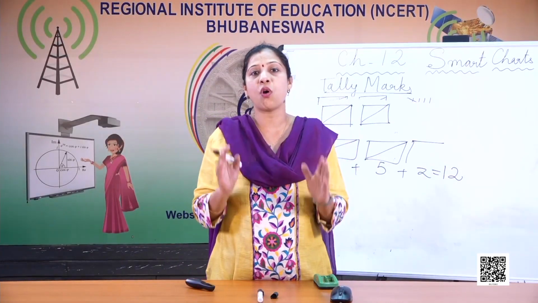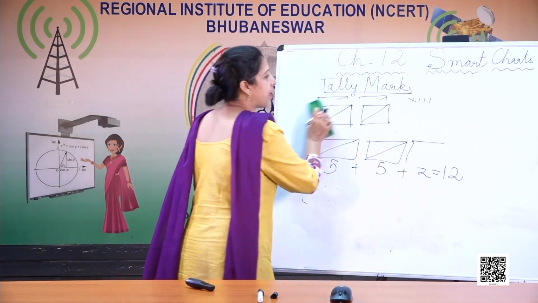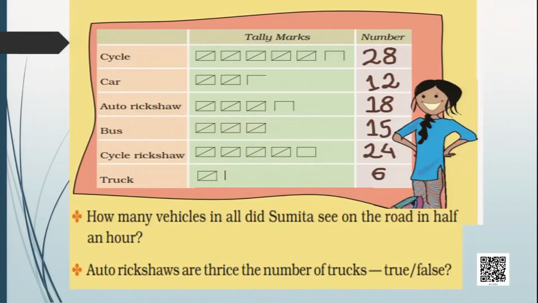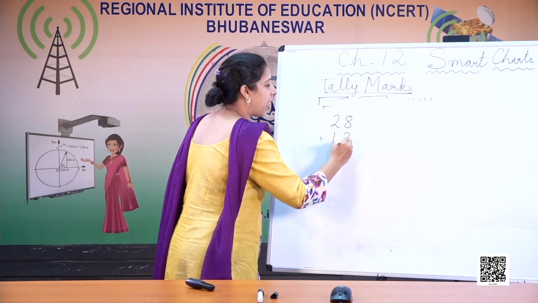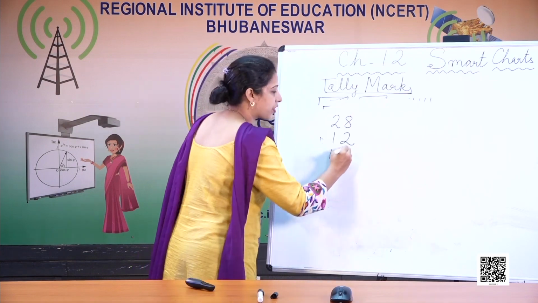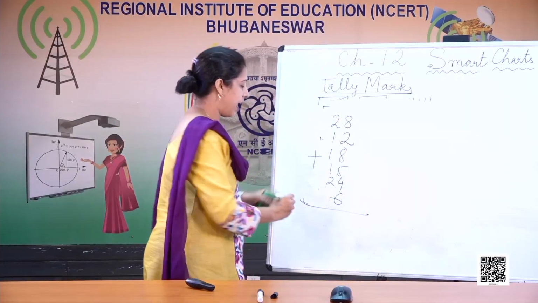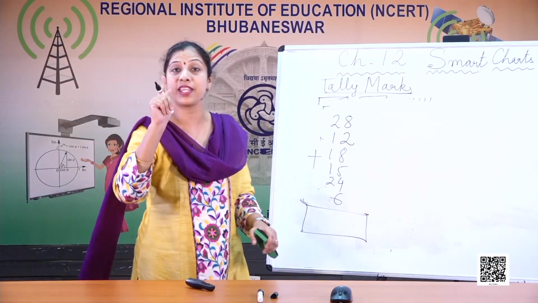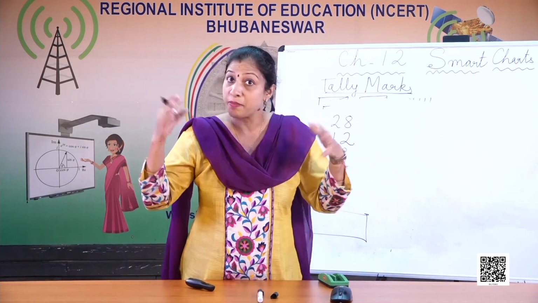How many vehicles in all did Sumita see on the road in half an hour? So what we have to do? We just have to finally count and add the numbers. And this will give us the final answer. So 28 cycles, 12 cars, then 18 auto rickshaws, then there are 15 buses, then 24 cycle rickshaws and then 6 trucks. So you can just add the numbers and find out the total number of vehicles passed in that half an hour. Isn't it easy? Isn't it difficult to remember the numbers?